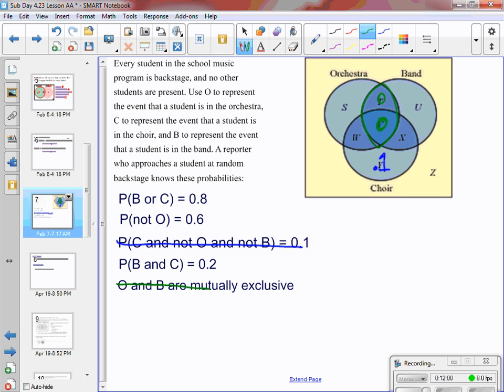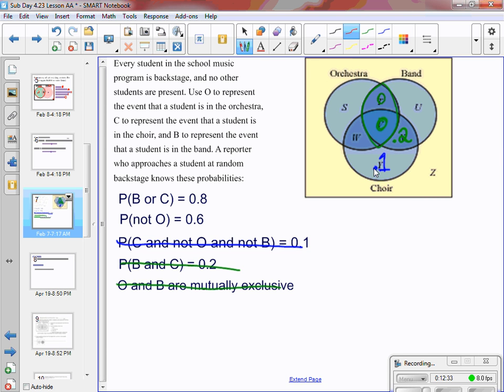Now we can look back at some of our other problems and fill in some more information. If we look at the probability of being in band and choir, the one above that is 0.2. I said that includes both the X and the V. Because the V is 0, that means I'm going to have the total 0.2 in the spot with the X. I'll use a different color, I think that green's hard to read. Cross that off first.